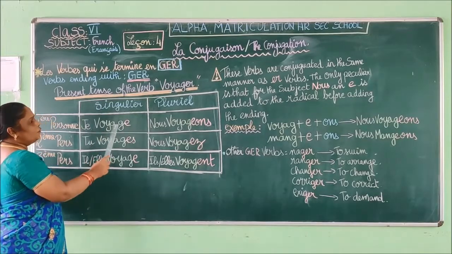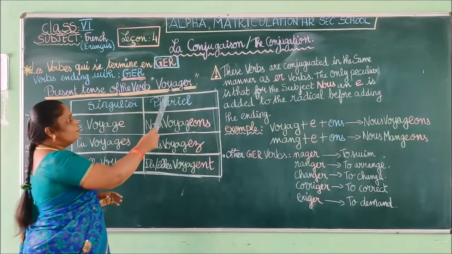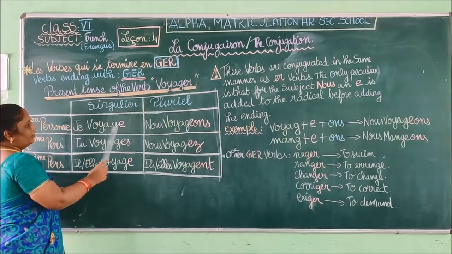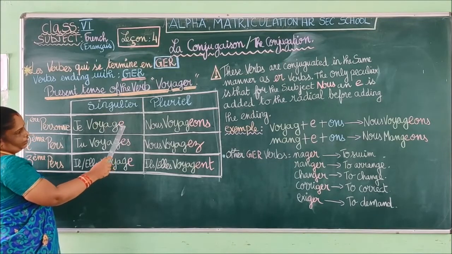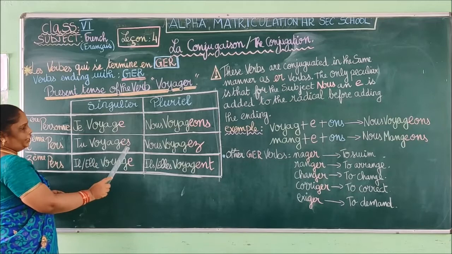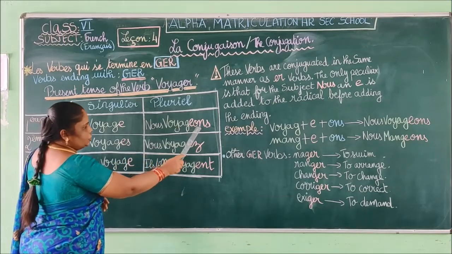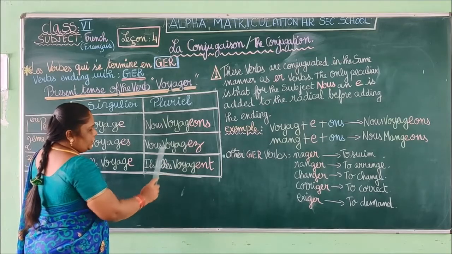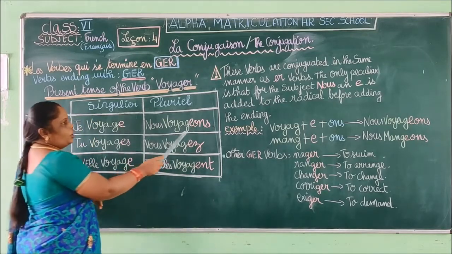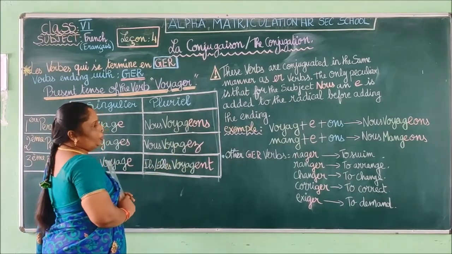So je voyage. You are going to see, for example, one verb. Voyager means to travel. I have written the endings in red. You can see je voyage, tu voyages, elle voyage, nous voyageons, vous voyagez, elles voyagent. So you can see there's a small thing that we add here for nous.